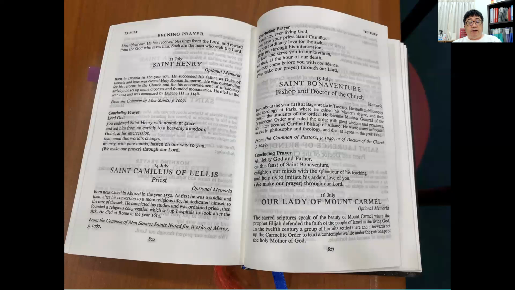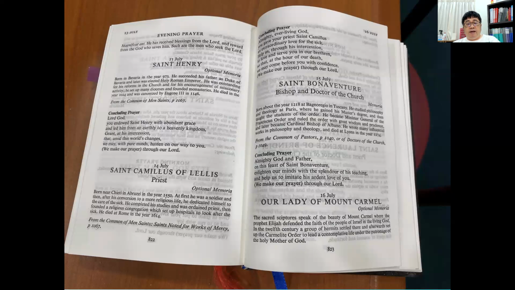In this example, you can see on page 822 and 823, we have St. Camillus of Lellis, a priest, optional memorial. Naturally, if it's an optional memorial, we do not need to pray the celebration of this particular saint, unless, of course, you have a special devotion to Saint Camillus of Lellis.